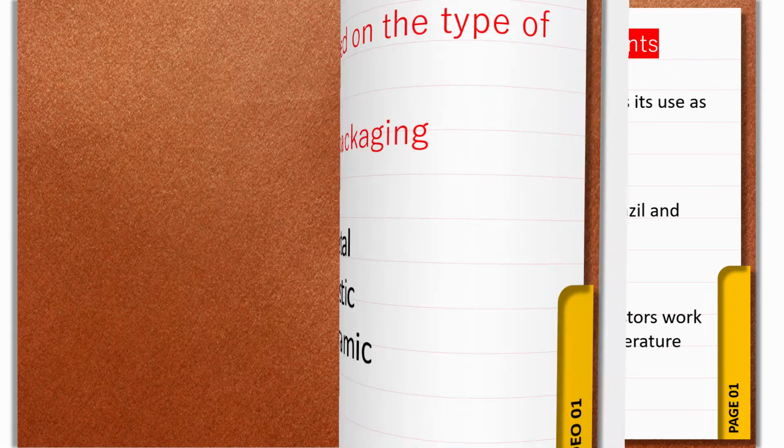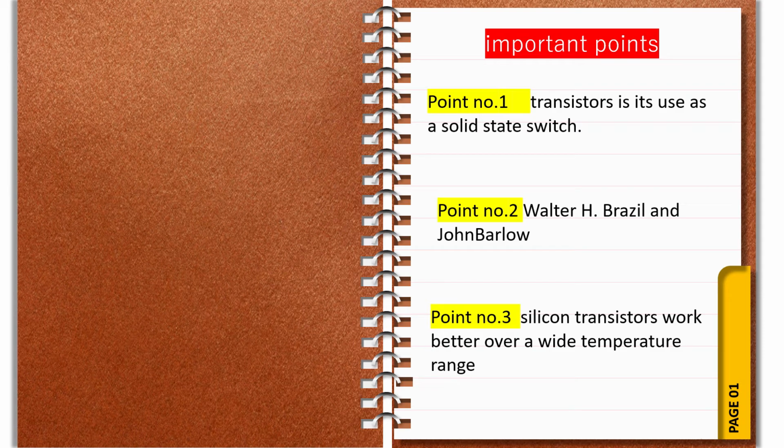So friends, in this video we learned some important points. First, the transistor is used as a solid state switch. Second point: who invented the transistor? Walter H and John Bardeen. These 2 scientists invented the transistor in 1947.